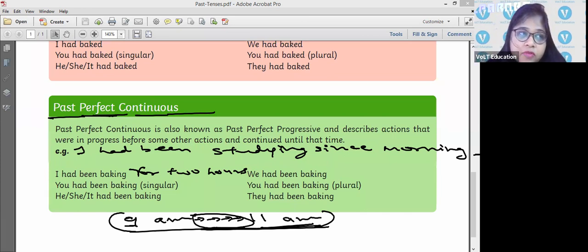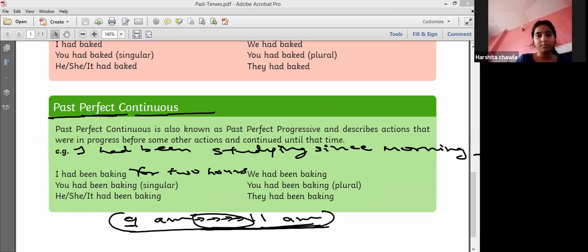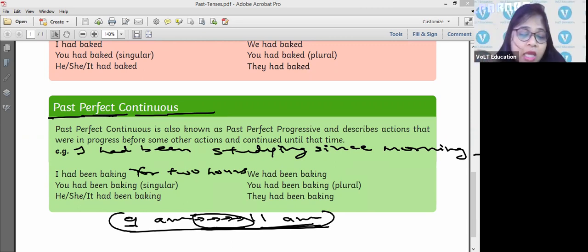Okay, if it had connection with today, then we would have been using present perfect tense. I have been studying since morning, means you are still studying. You have started studying in the morning and you are still studying, then it becomes present perfect tense. But in the past, the action started, the action finished, and you are telling this to me today, right? Okay, that is past perfect.